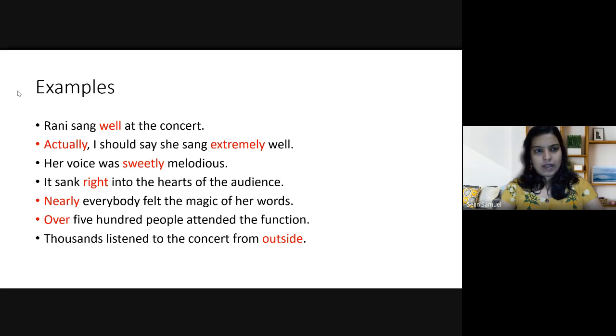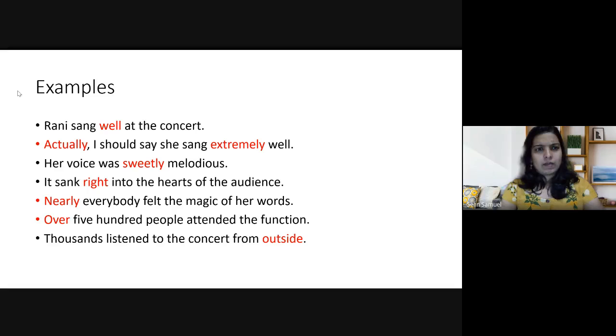So look into the first example. Rani sang well at the concert. Just look at the highlighted word in the first sentence. What is this well? Well is the adverb there. This is a clear example of an adverb, wherein it is modifying the verb sang. Isn't it like that? It is modifying the verb sang. So it is an adverb, a very normal example of an adverb.